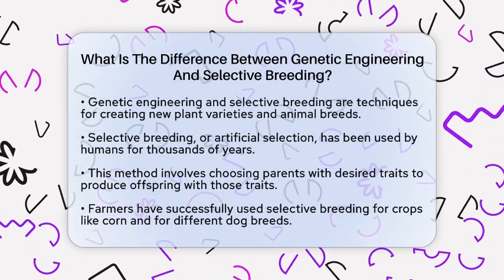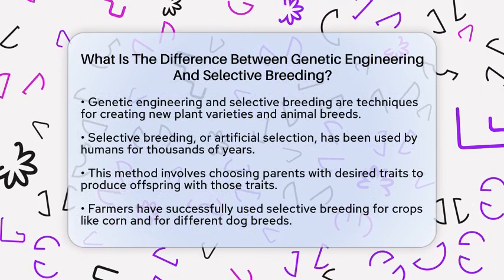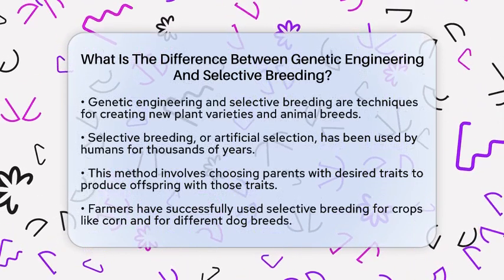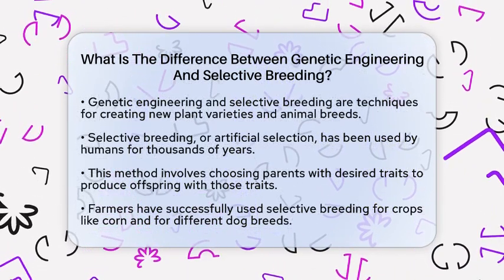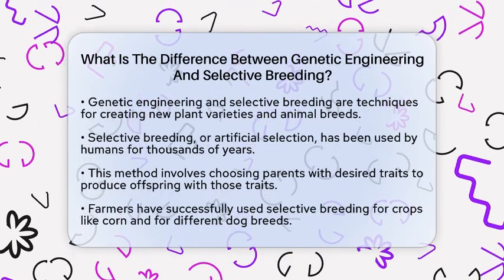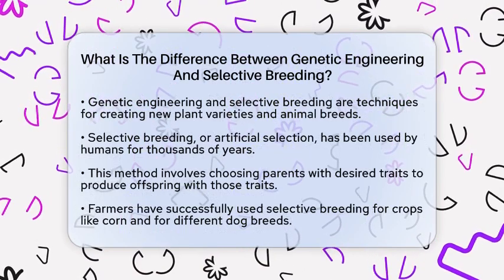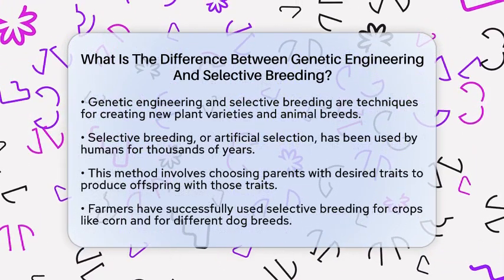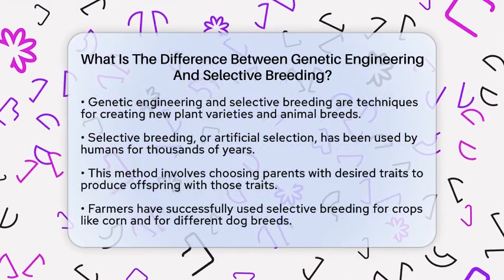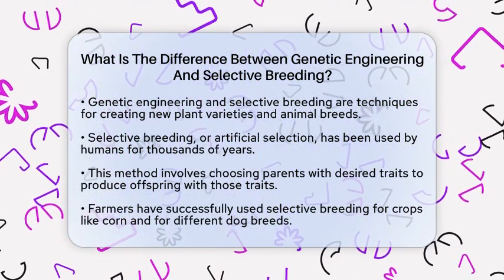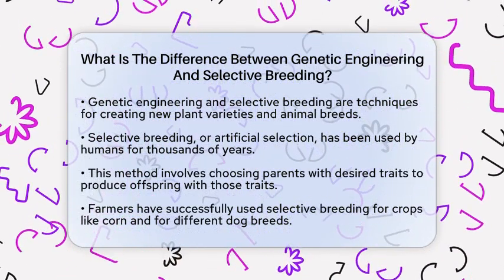Selective breeding, also known as artificial selection, is a method that humans have used for thousands of years. This process involves choosing parents with specific traits and breeding them to produce offspring with those same traits. For example, farmers have used selective breeding to create different types of corn or dog breeds. This method relies on the natural genetic variations that already exist within a species.